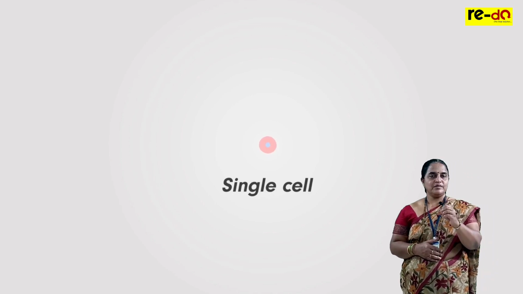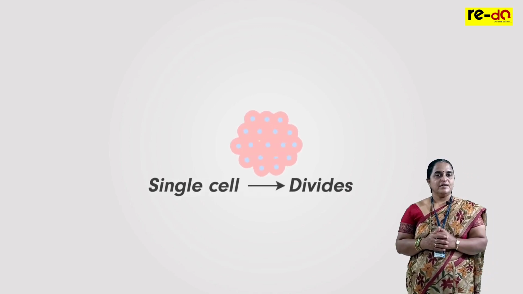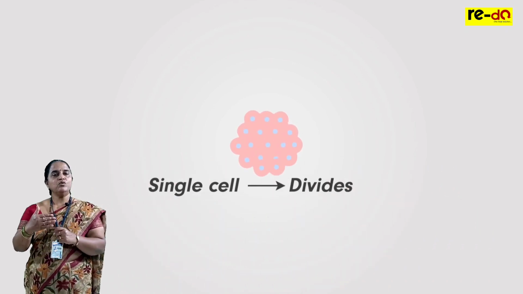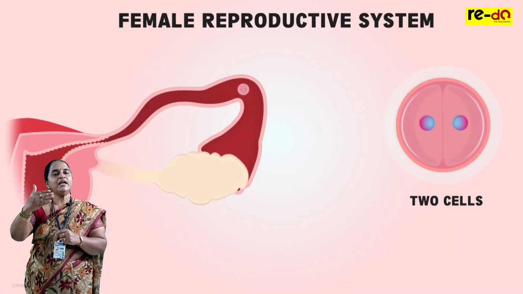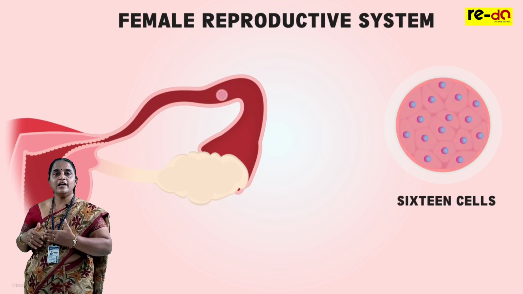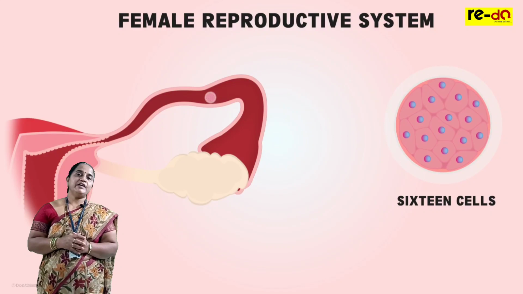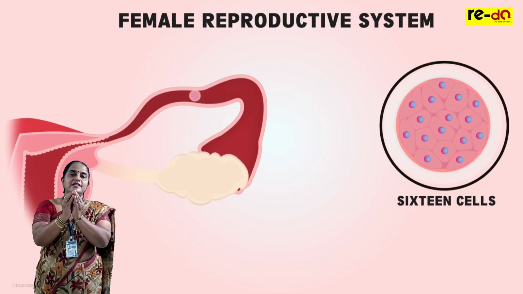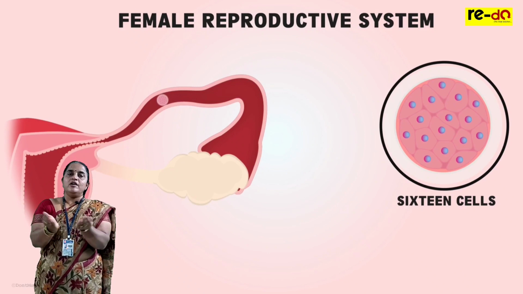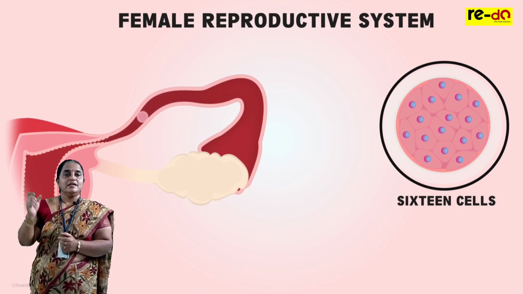Now this zygote undergoes division. There are several divisions where one cell becomes 2, 2 become 4, 4 become 8, 8 become 16, 16 become 32. This we call cleavage. By cleavage, the single celled zygote transforms into a hollow ball-like structure called blastula.